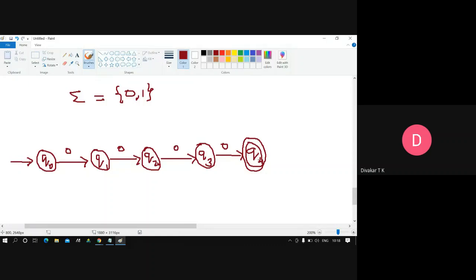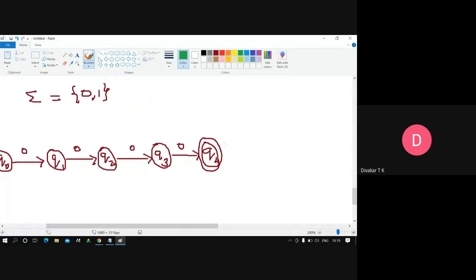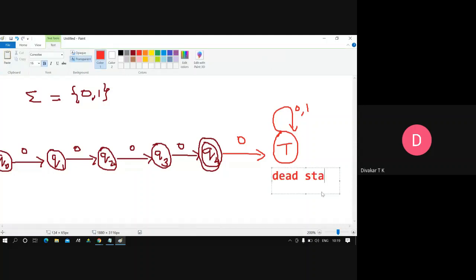Okay. So that is pure common sense. Okay, we have done this part. If any more zeros than that are coming, we are supposed to send that into a trap state. I'll write it in red color. Okay, so I'll write this as trap state. The rest of the zeros that come, we are sending into the trap state. Always trap state, or it will be accepting both the symbols 0 and 1. Okay, this will be dead state. Trap state also, dead state also.